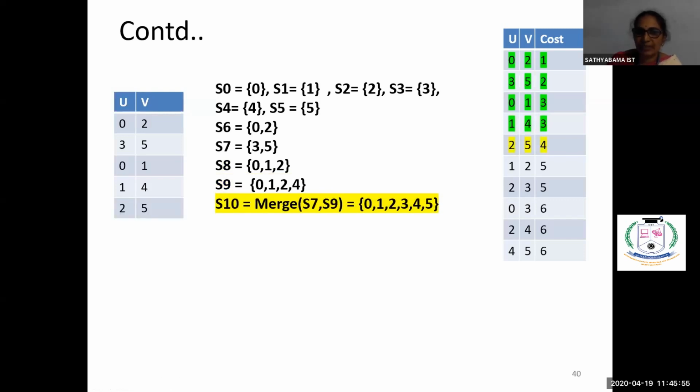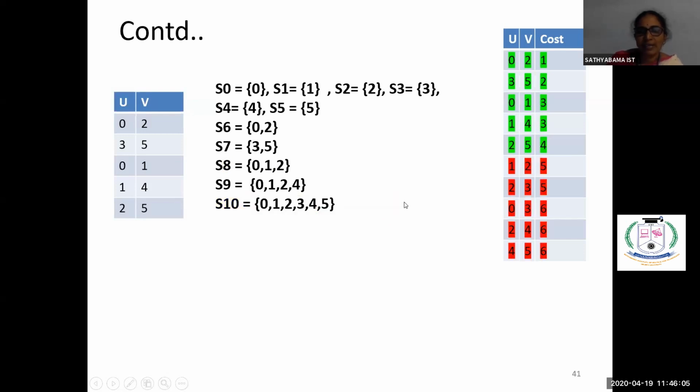Then next one is S7 and S8, which we combine. We get 0, 1, 2, 3, 4, 5, because we had vertices from 0 to 5. All the vertices are now included. If you see the remaining edges, they are already part of the solution, so we won't get an answer. So all these are rejected.